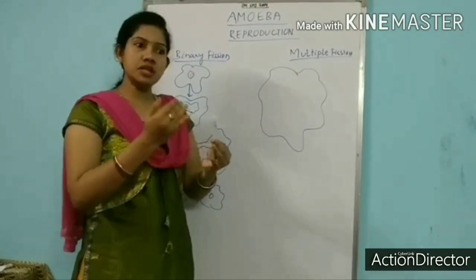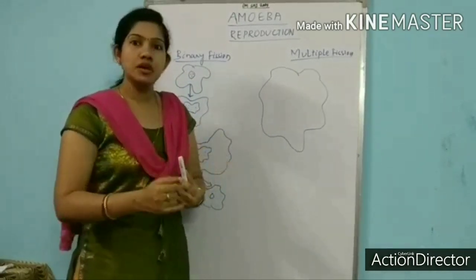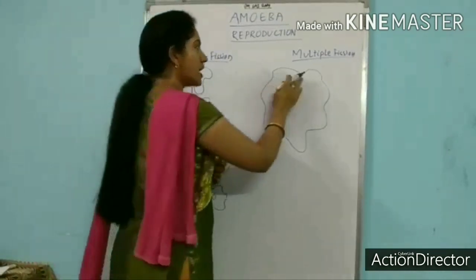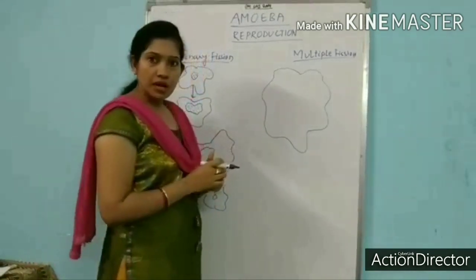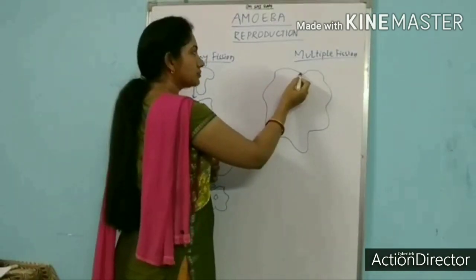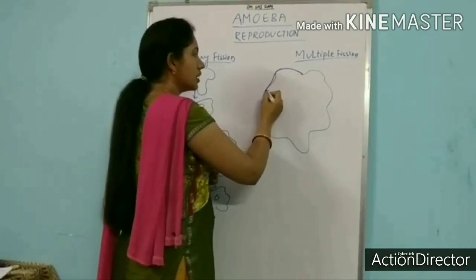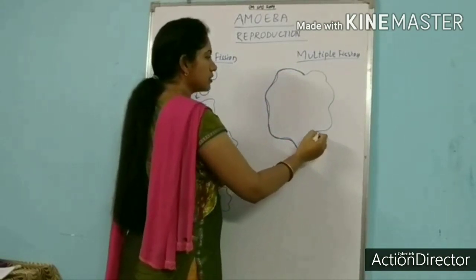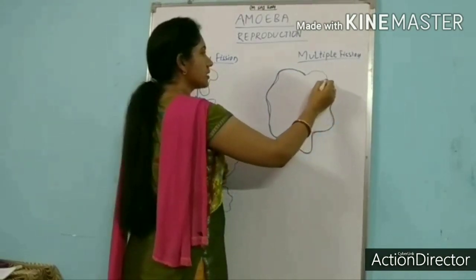So in multiple fission, it will undergo some steps. What are the steps? At first, the plasma membrane of amoeba will be surrounded with a tough covering. We call it a cyst.